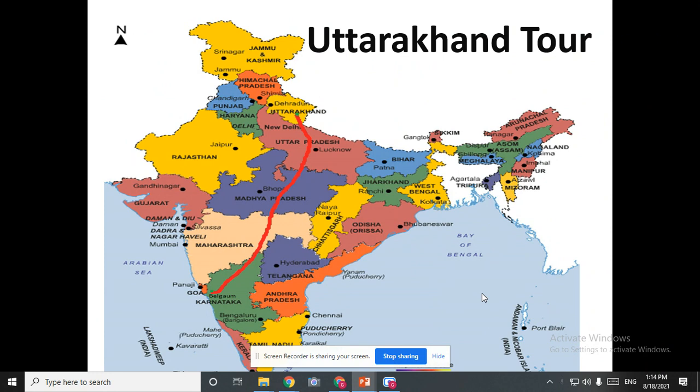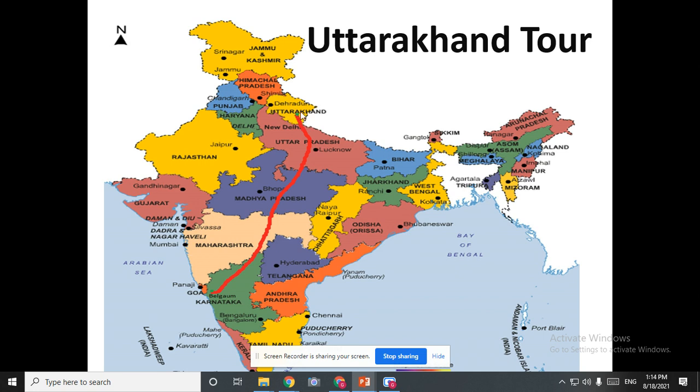Good afternoon. So children, from morning you have all landed in Uttarakhand. I will be telling you from where we stay right now. Which district are we in now? Karnataka. Okay. Yes, right now we are in Belgaum. So from Belgaum, can you see the route here? The red color line.